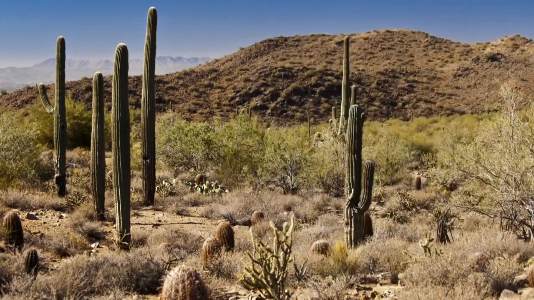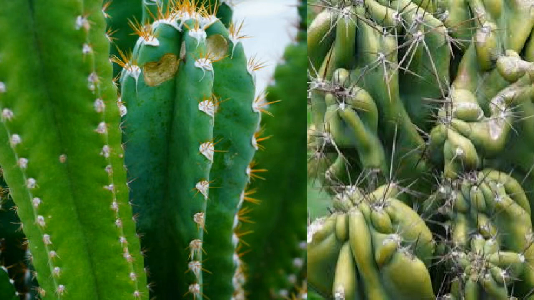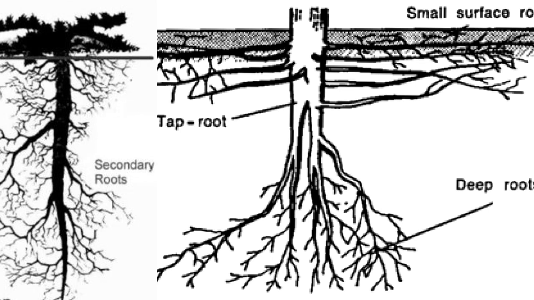Stem is green and it prepares food for the plant. The root system goes deep down into the soil for absorbing water.